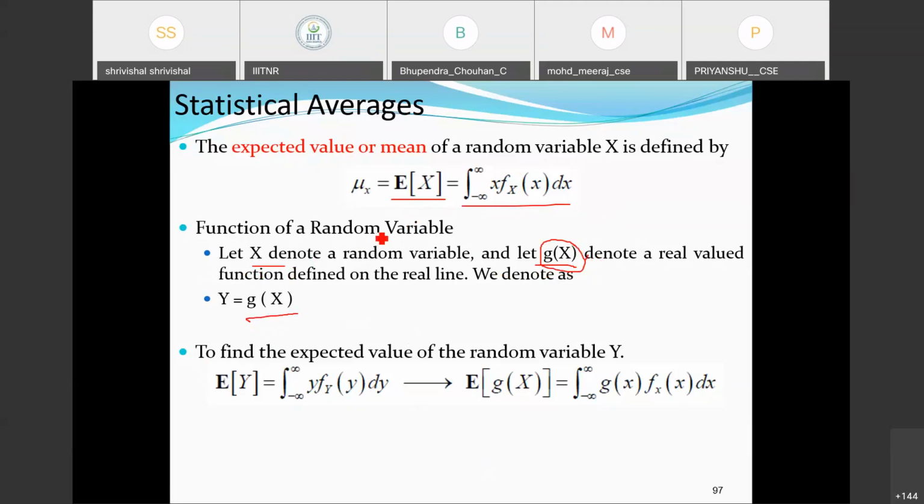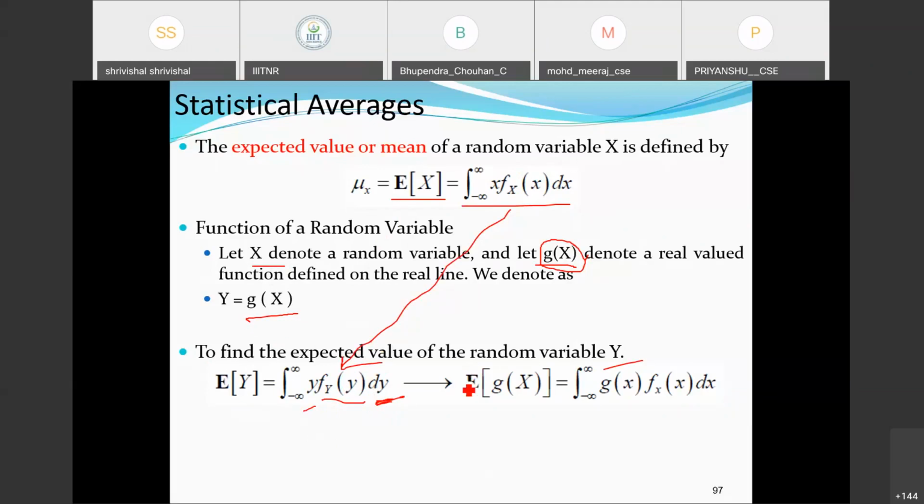In the previous cases, mu x, if you remember, is simply x into fx. So corresponding to the random variable y, if I perform E[y], it will be just like the value of x: y into fy of y into dy.